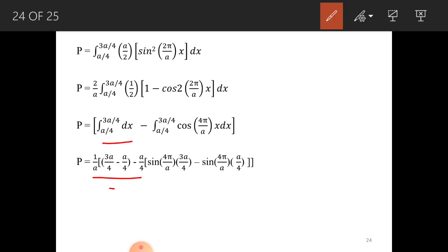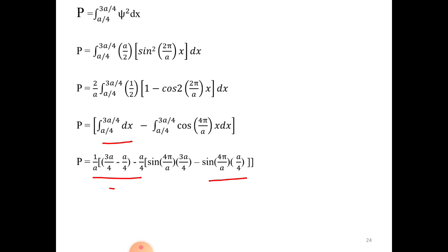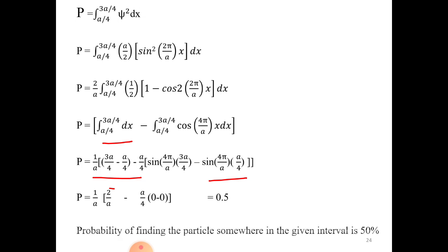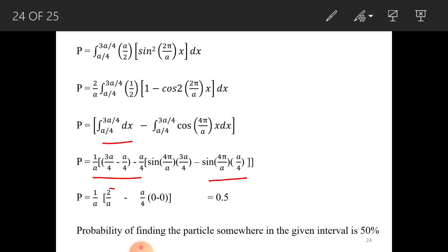The cos becomes a sine, that is sine (4 pi x by A) into A by 4 pi. Solve this one by putting the limits. Further, when you solve, A gets cancelled out finally, and P is equal to 0.5. So the particle is present with 50% probability.